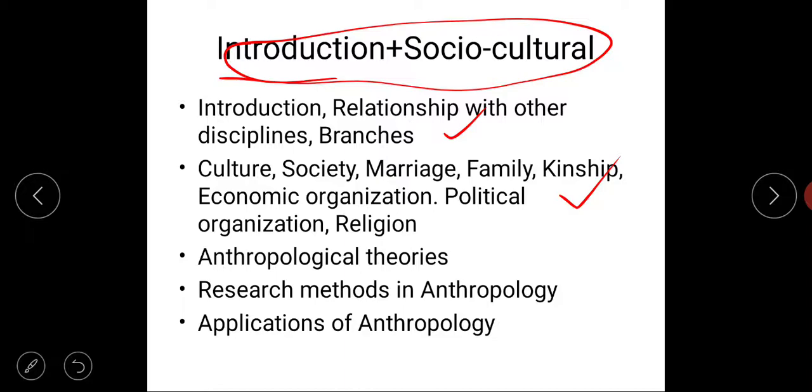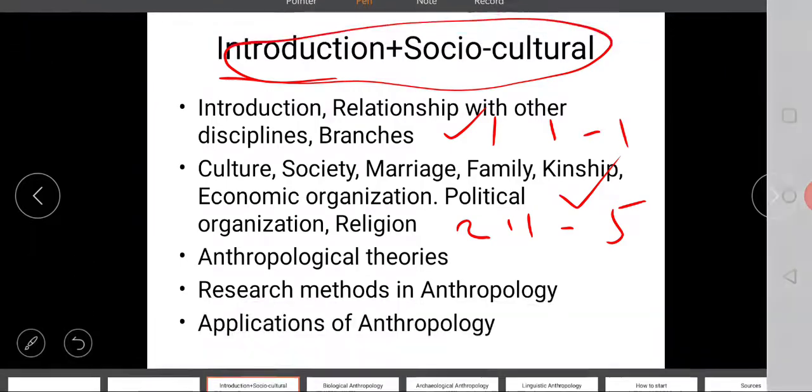This starts from topic number 2.1 and goes on till topic number 5, that is religion. This was 1.1 to 1.3.